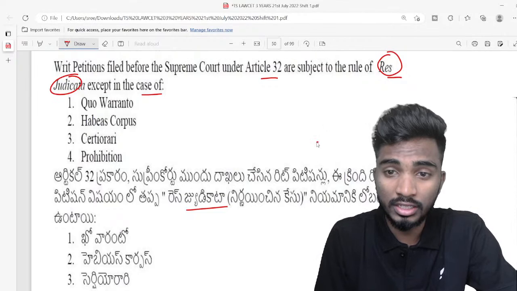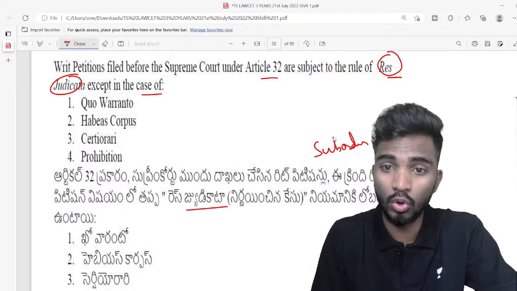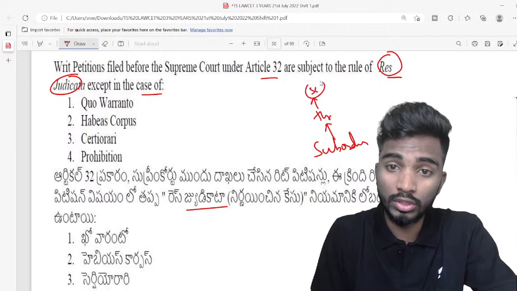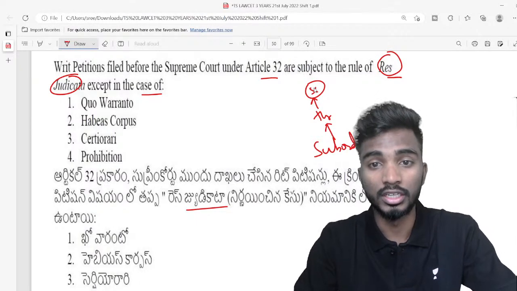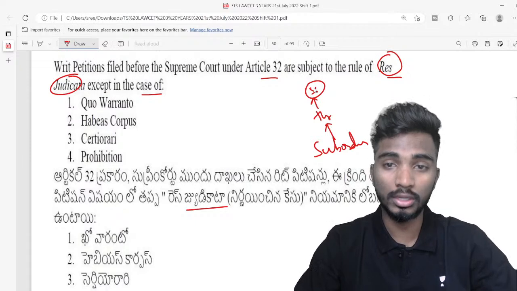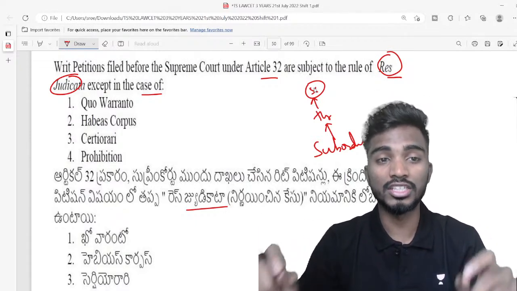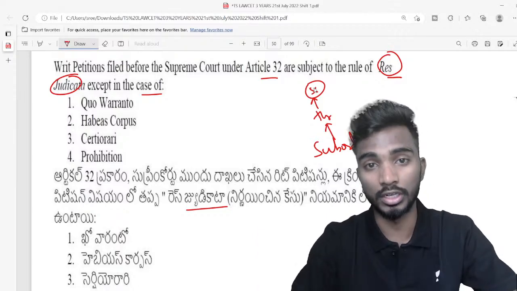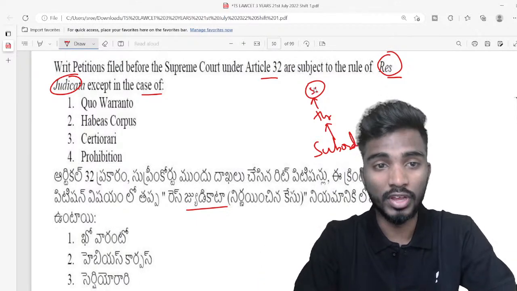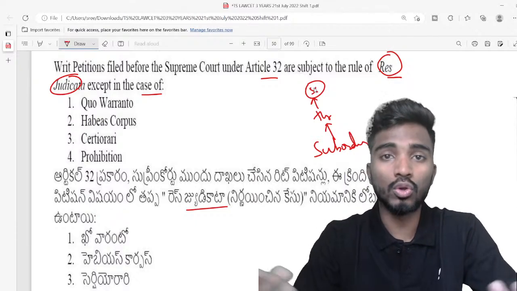Already decided does not mean just decided in the subordinate court. It has to be decided in the subordinate court, the appeal should be done in the high court also, and in the supreme court also the case has to be disposed of, right? So once it has gone up to the highest court and the case is completely disposed of, we call it res judicata, and the issue is resolved already. When there is res judicata you cannot approach the court again. So when a case becomes res judicata, which is already judged, you cannot go to the court again.